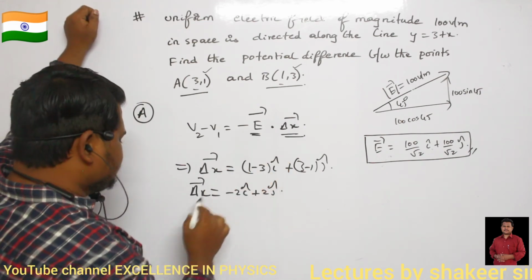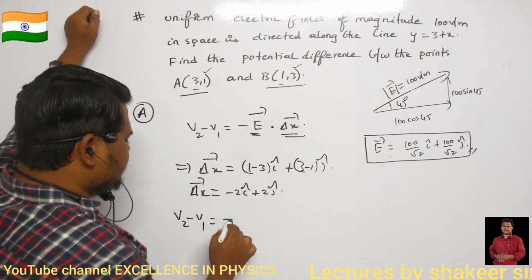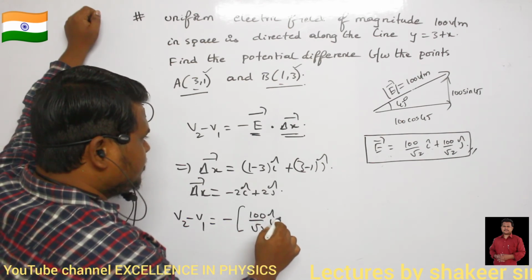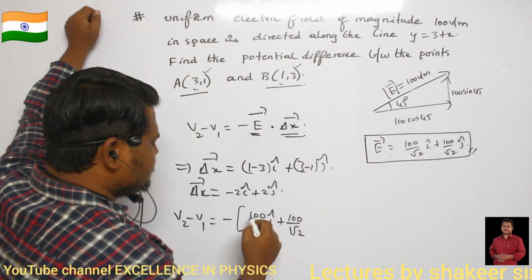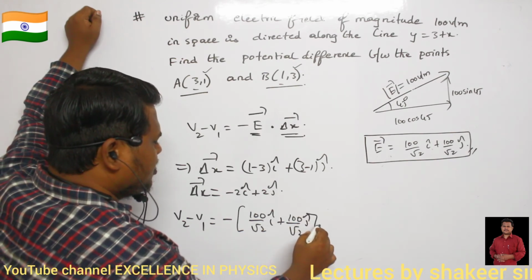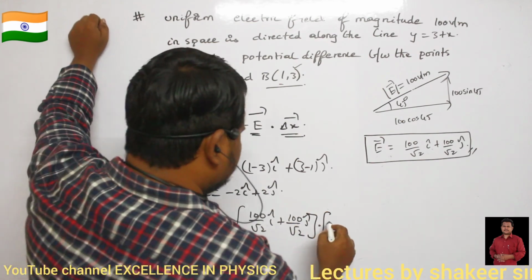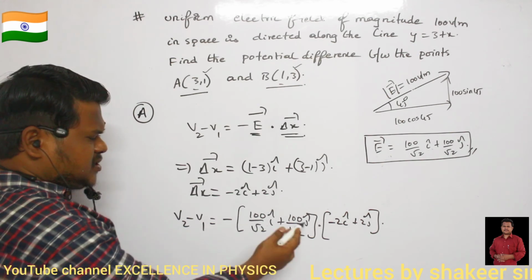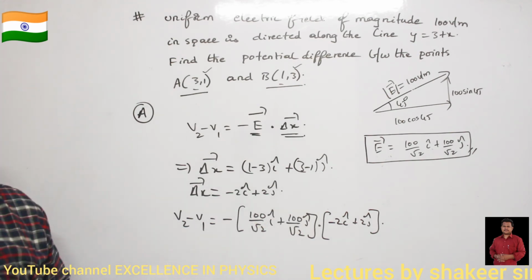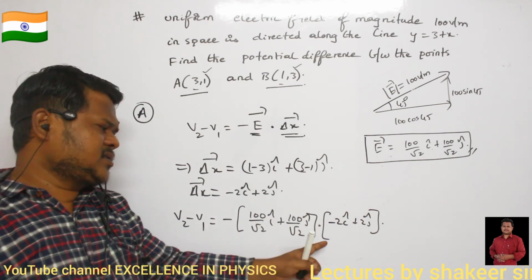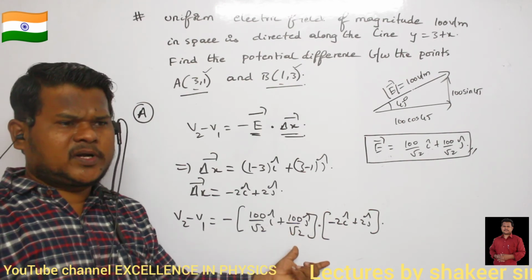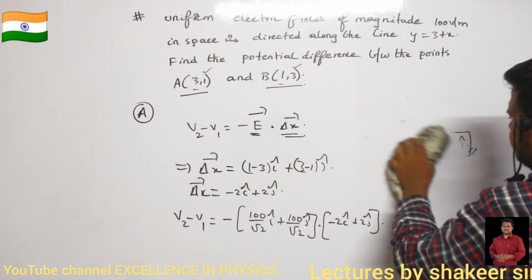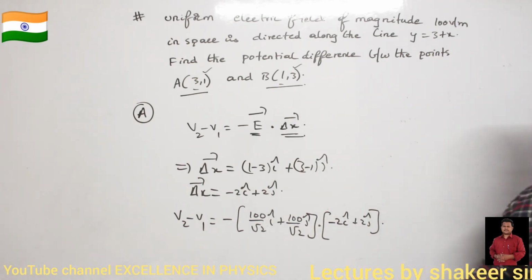Now just substitute in this relation. So V2 minus V1 is equal to minus of E value, which is 10 by root 2 i cap plus 10 by root 2 j cap, dot product of this position vector, minus 2 i cap plus 2 j cap. Clear? Now this equation is in the form of a dot product of two vectors in component form. So what is the equation for the dot product of two vectors in component form? x1 x2 plus y1 y2, that's all.